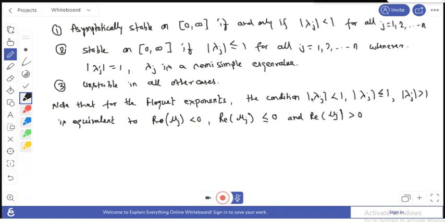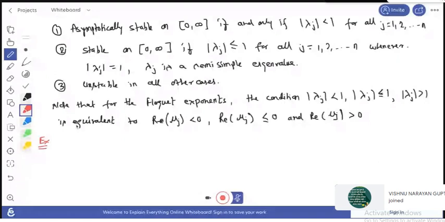If some multipliers are less than 1 and some equal 1, that is the stability condition. Either the real part of mu j is less than 0 for the first, less than or equal to 0 for the second, and greater than 0 for the third. So if we have a problem and have to find whether a solution is stable or not, we use Floquet multipliers and Floquet exponents.